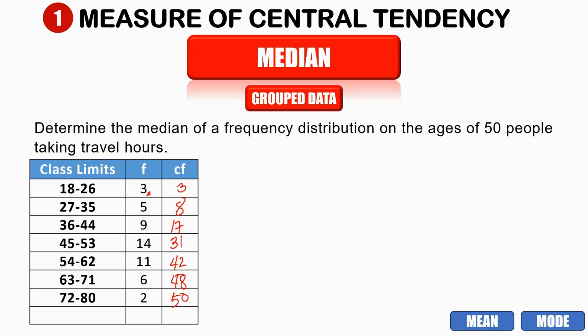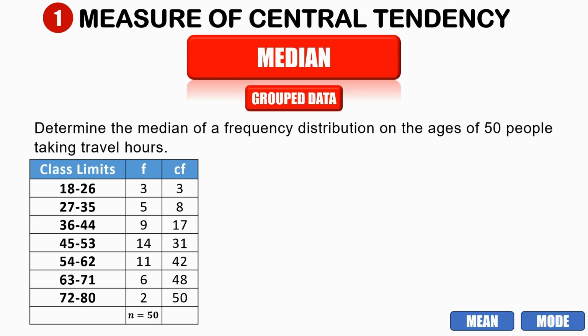Now if you remember how we get the value of our n, you get it from the total of the frequencies that we have. So 3 plus 5 plus 9 plus 14 plus 11 plus 6 plus 2 is equal to 50. So therefore, our n here is equal to 50.